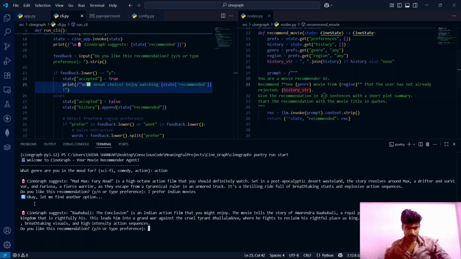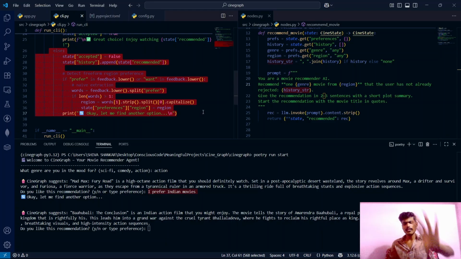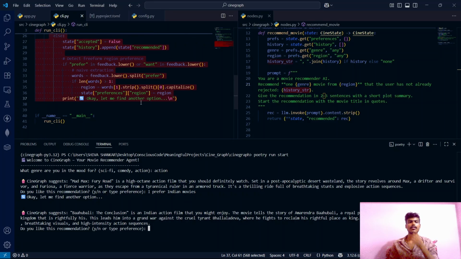See, it has recommended me Bahubali the Conclusion. It is an Indian action film. So in this particular code block, we have hard coded the logic to save the preference and give us the response based on that preference, guys. So this is how our app is working.